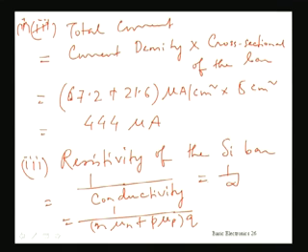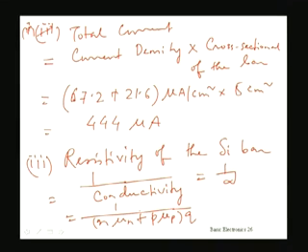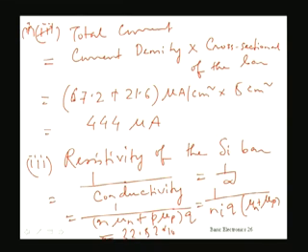If you substitute all these values, which we already have with us, because n and p is nothing but Ni, I can write it as Ni into q, then mu n plus mu p, which will give you the resistivity, and that is equal to 22.52 into 10 to the power 4 ohm centimeter.